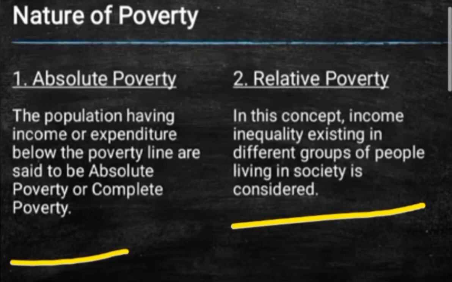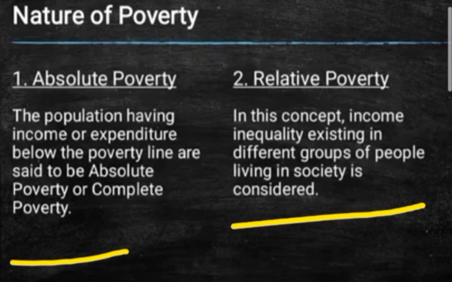In simple terms, these are people who are not able to attain the standard wages. If they are unable to attain the standard wages, they are unable to fulfill their minimum requirements, and then they come under absolute poverty, or complete poverty in short. This is a very easy one.